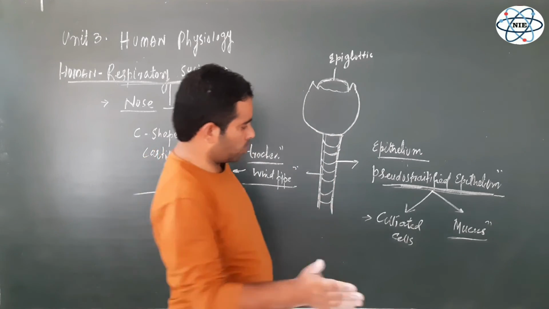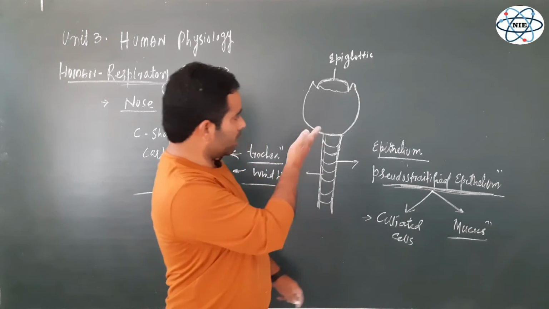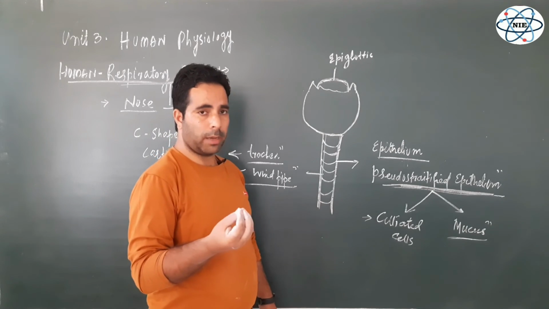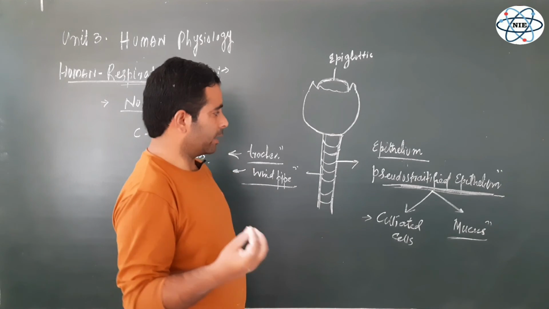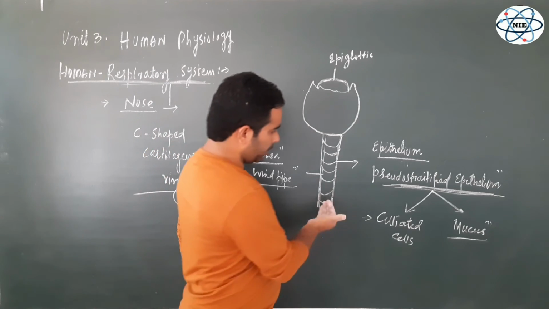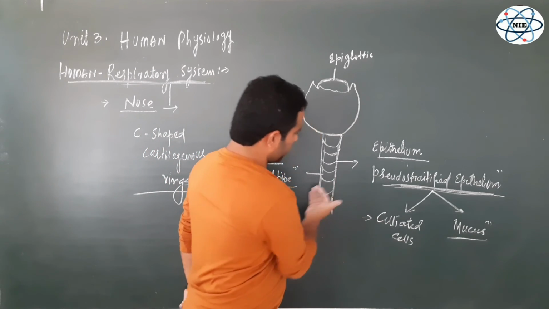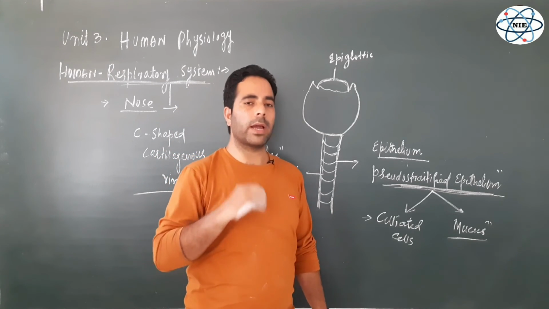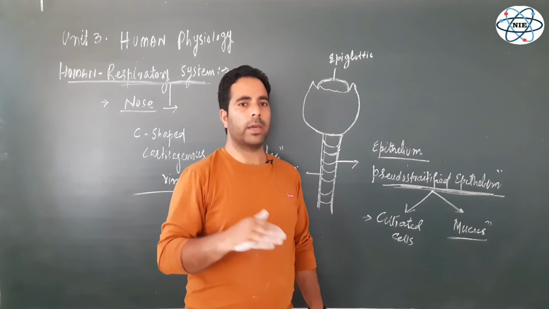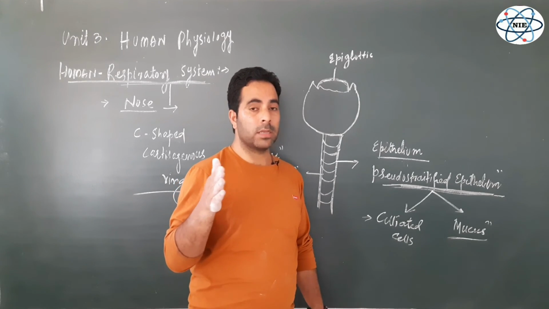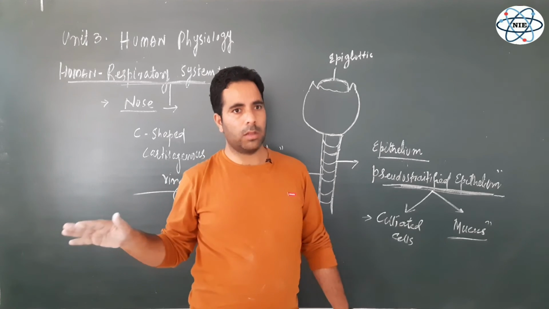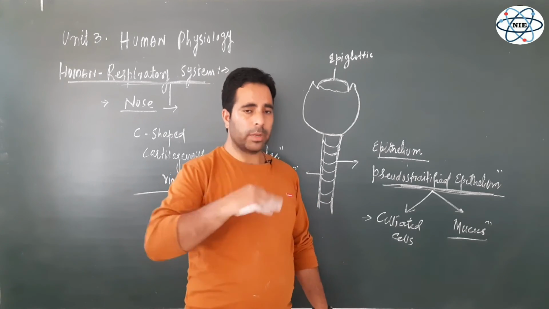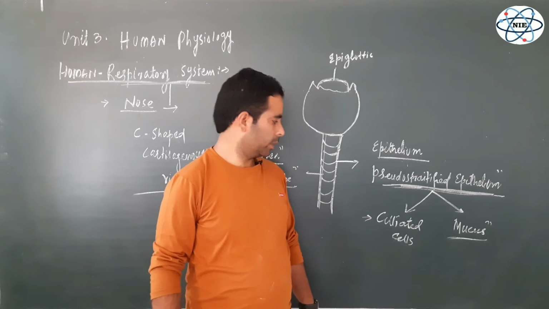Everything is swept by these cilia towards the pharynx, and that forms a type of sputum sometimes. That sputum, which is swept by the cilia of the trachea, is most often enveloped by the esophagus and reaches the stomach, where there is gastric juice, and in the gastric juice there is hydrochloric acid that kills all those harmful things, for example germs. Or sometimes it is secreted out by the mouth. Okay.